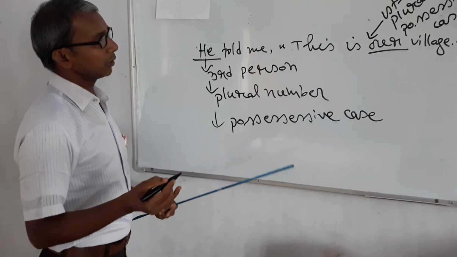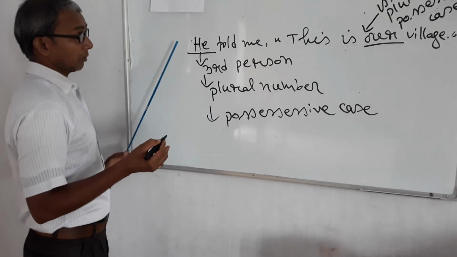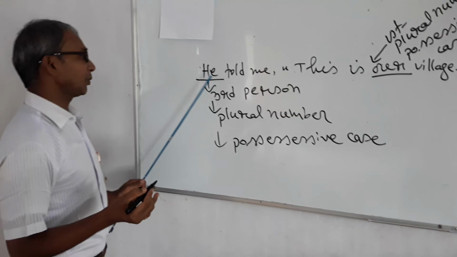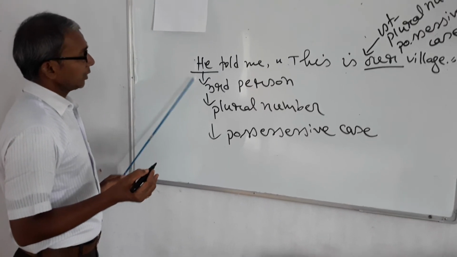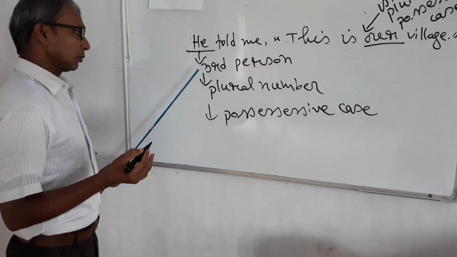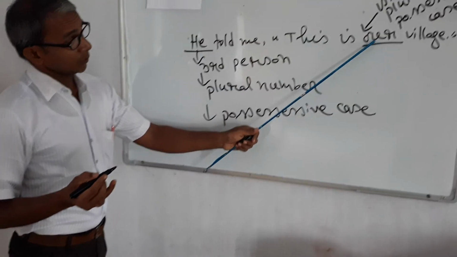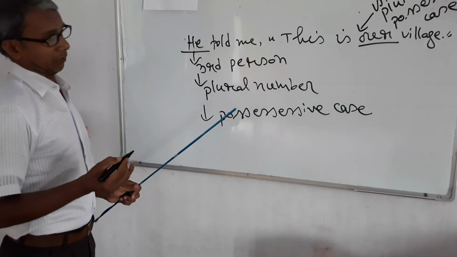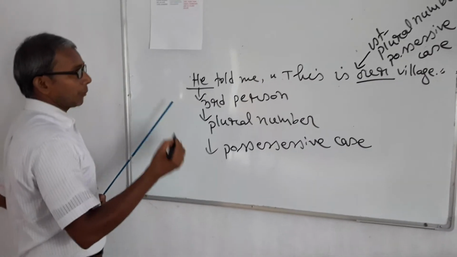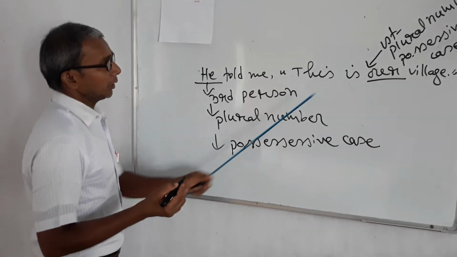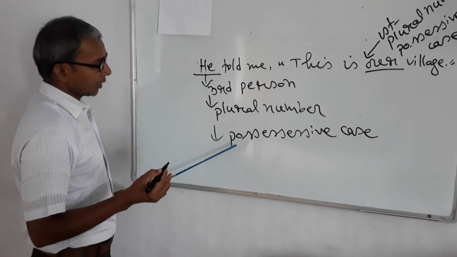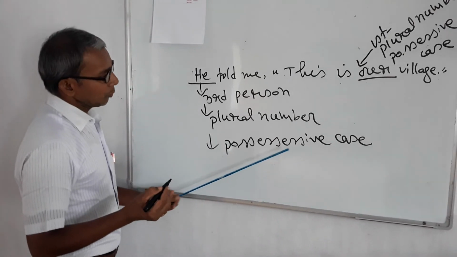First person will be turned into third person according to the subject of reporting verb. Here the subject of reporting verb is he, which is third person. So this person our will be turned into third person, and the number of our is plural, so the coming number will be plural, and the case of our is possessive, so the coming case will also be possessive.